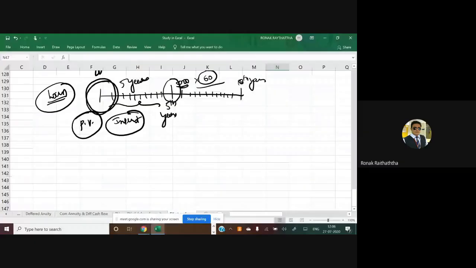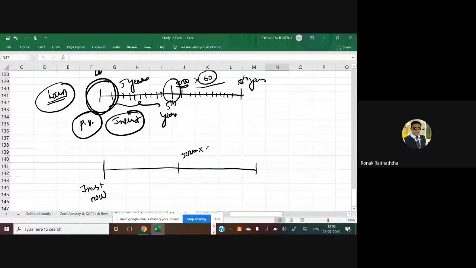Sir, what amount should I invest now if I want to receive the pension after the end of the 5 years, 5,000 rupees for 60 periods? That means for how many years? For 5 years. So that would be the end of the 10th year. Now there can be your requirement.